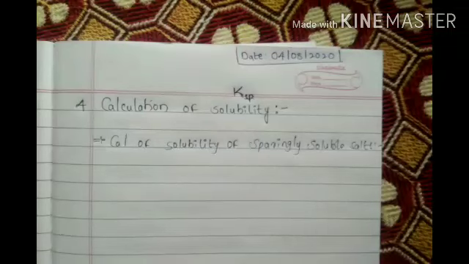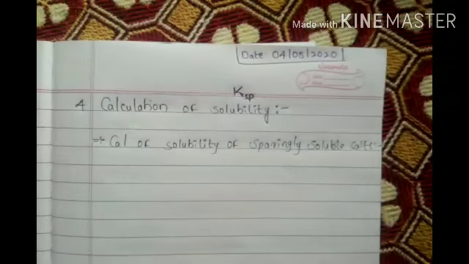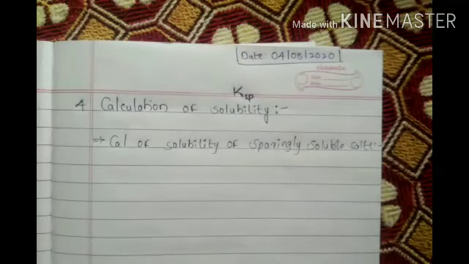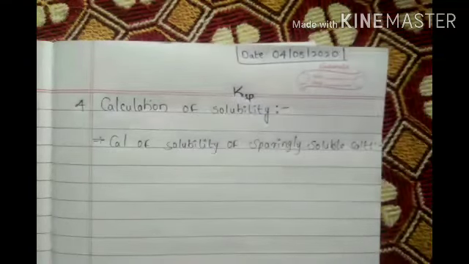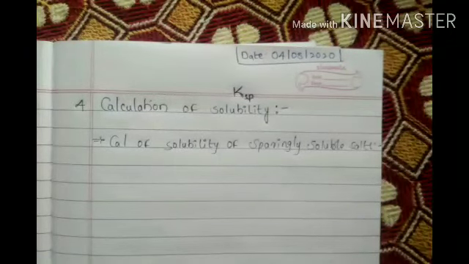For example, a common thing, you take some amount of sugar into the water. Easily it will dissolve after some time, 1 or 2 minutes. Okay, take the same sugar and put it in kerosene. It won't dissolve. It is insoluble. In kerosene oil, sugar is insoluble, but in water it is easily soluble.